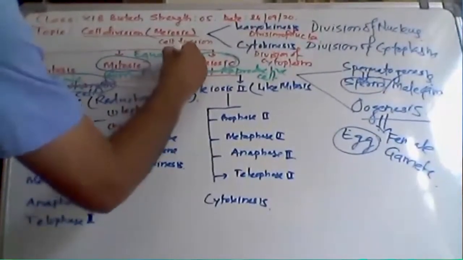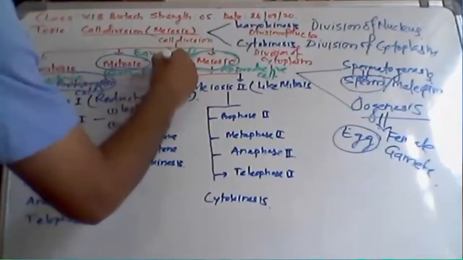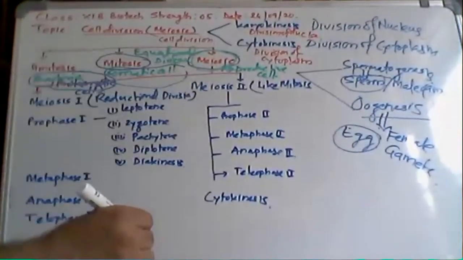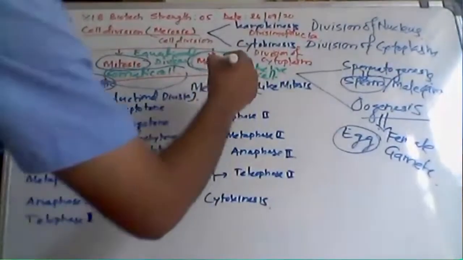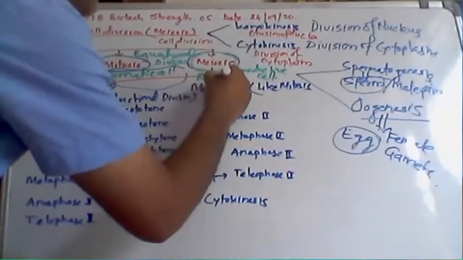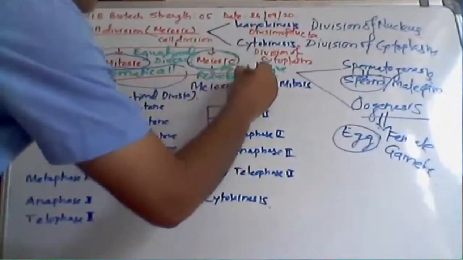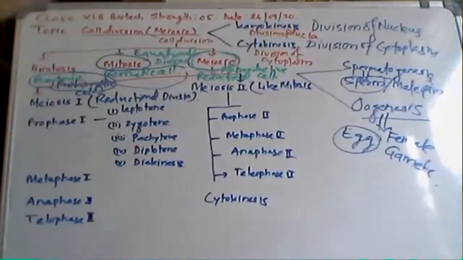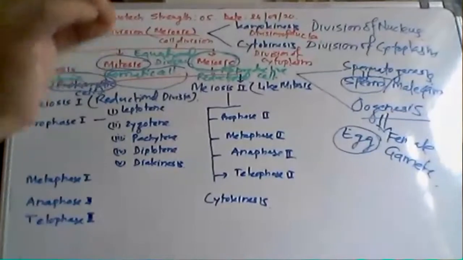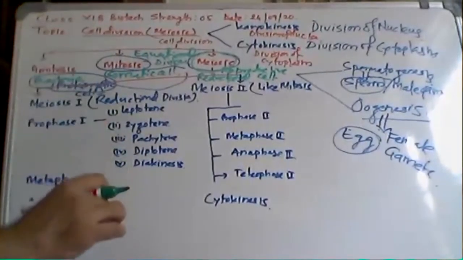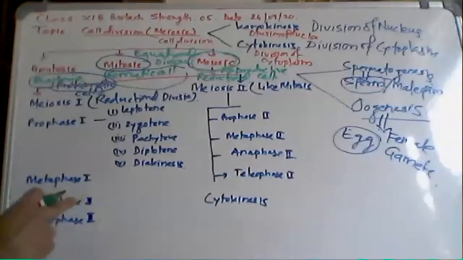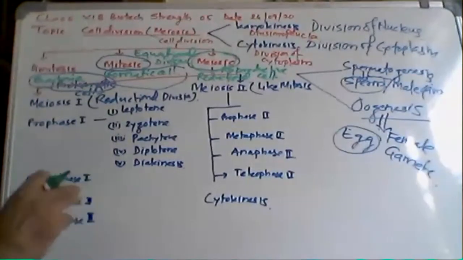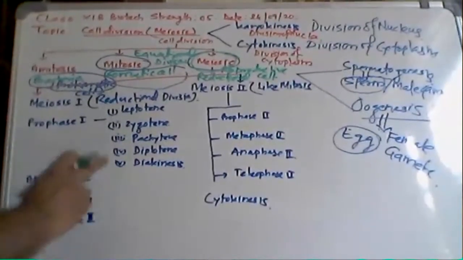I have already told you mitosis is equational division, and meiosis is known as reductional division. So do all of you know what we mean by equational division? It means the same number of chromosomes will be there inside the daughter cell after cell division, if you compare with the parental cell. If you compare the mother cell and daughter cell chromosome number, the same number of chromosomes is there in case of mitosis.